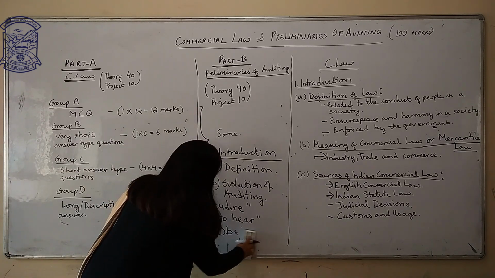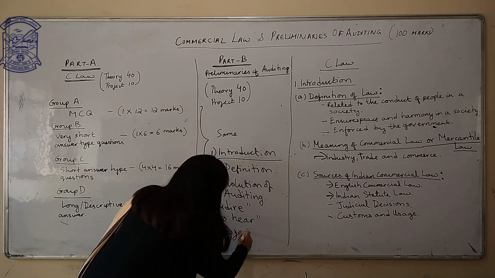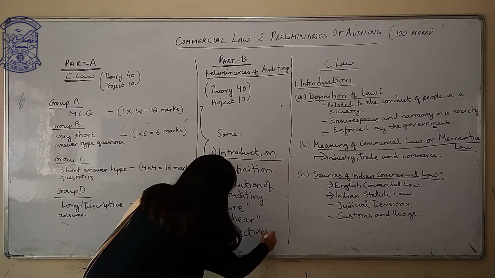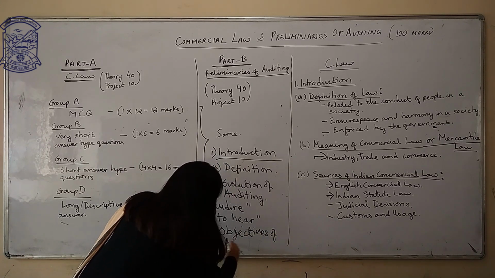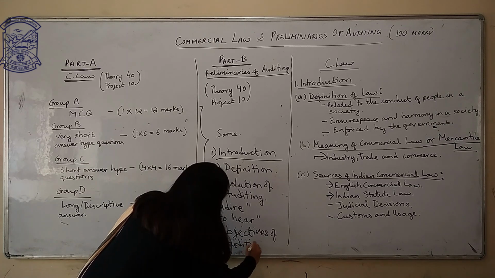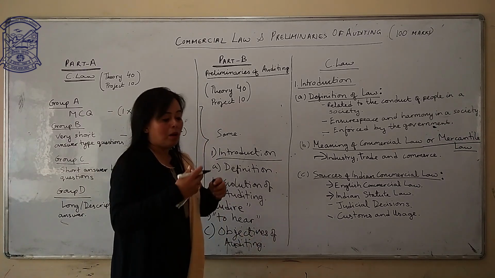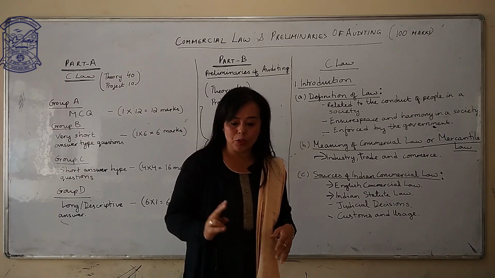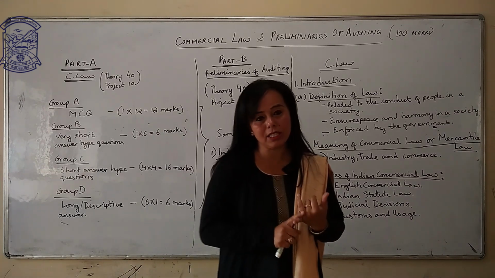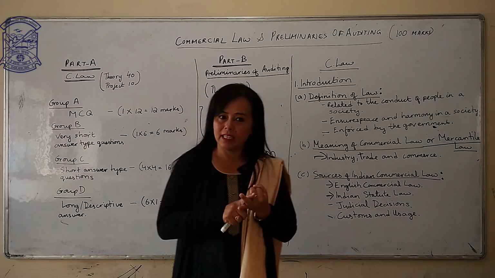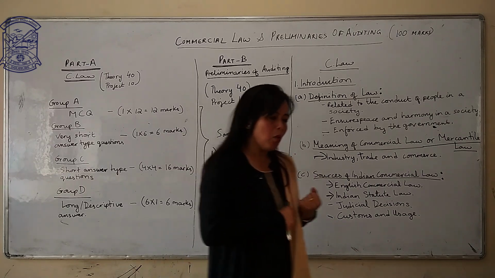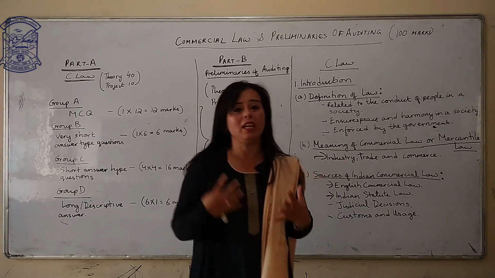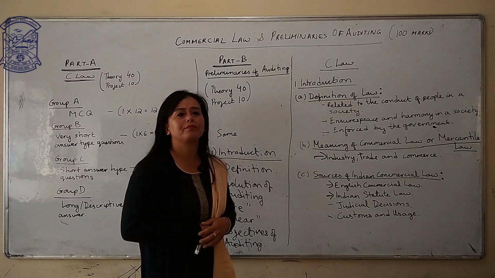Now, see objectives. Objectives of auditing are divided into two parts. First, primary objectives, and second, secondary objectives. Now, what is the primary or main objective of auditing?